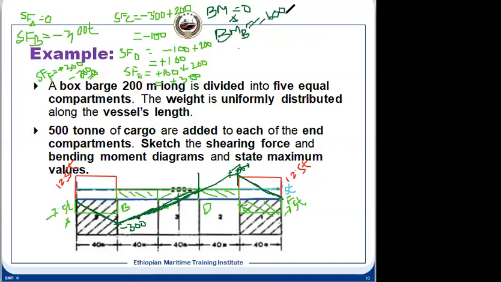And always write the unit. Don't make the mistake of not writing the unit. Though I have not written it here, in this case it will be T, ton. And if you multiply by g, then it will be kilonewton. So the 600 value will be obtained at this point. Suppose this is, for example, 600.